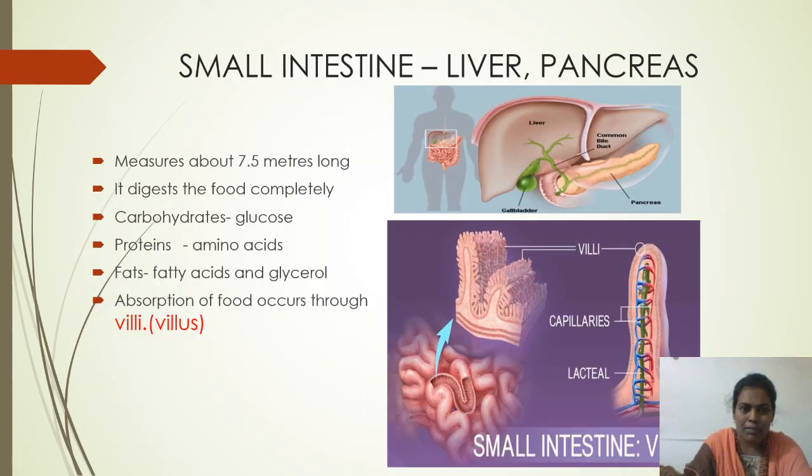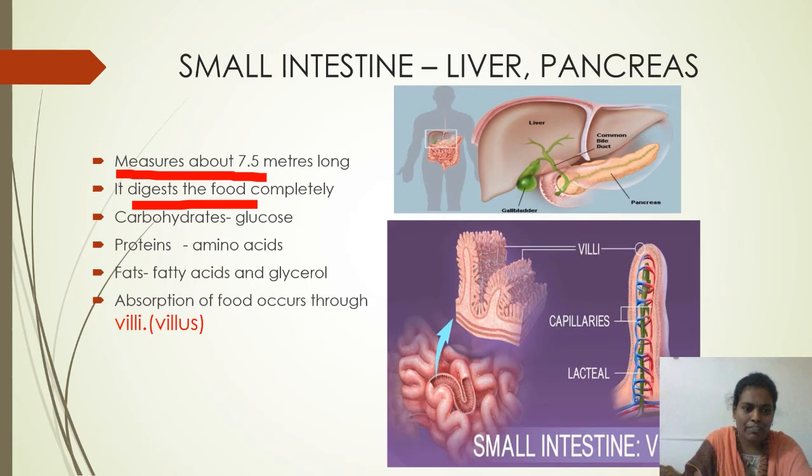Let us know about the small intestine. What happens to the food in the small intestine? The small intestine is a long tubular structure which measures about 7.5 meters long. Here in the small intestine, complete digestion takes place. Complete digestion means all the complex substances of nutrients are converted into simple substances.